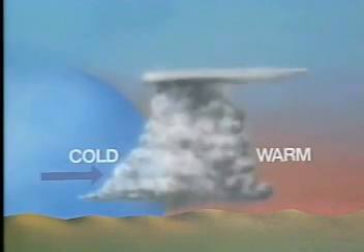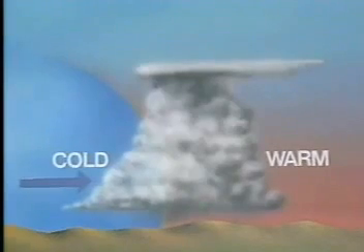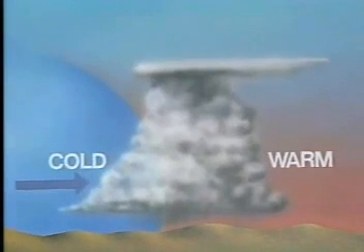Because the cold air is denser than the warm air, the warm air is pushed up quickly. As the warm air rises quickly, the moisture in the warm air cools and condenses. The water vapor changes to tiny drops of liquid water. Clouds form as a result of this cooling. The clouds that form are usually cumulus clouds. The size of the clouds depends on the amount of moisture present in the warm air mass.